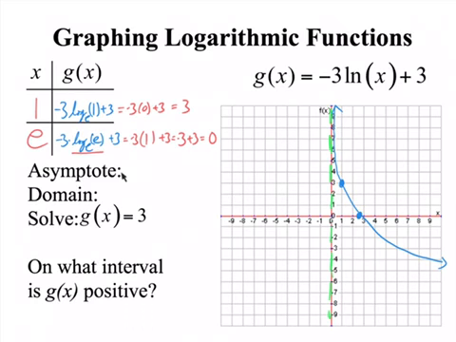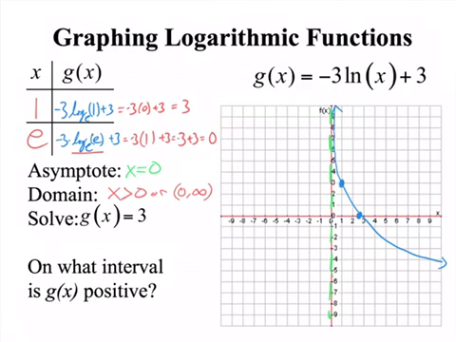Now, what is my asymptote? Well, it's that green line, which in this situation is x equals 0. What is my domain? Well, we start at 0, which is not included, and go to the right, which would mean all values greater than 0. 0 cannot be included, or you can say from 0 to infinity, both parentheses.